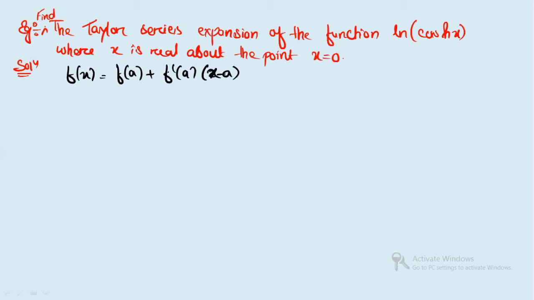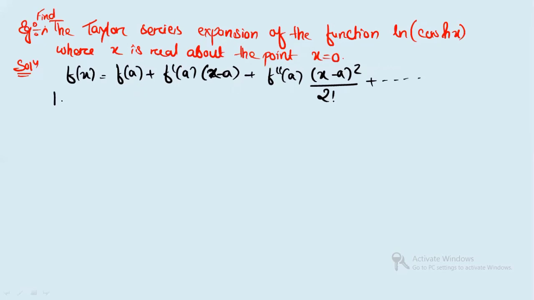Here, instead of z, I'm writing x, because the function is f(x).